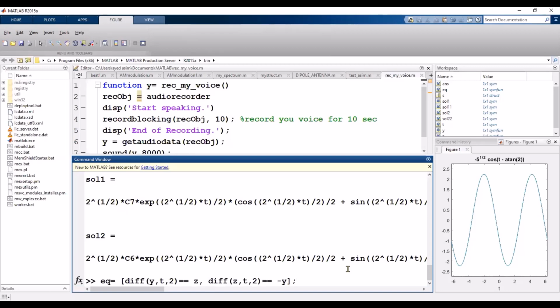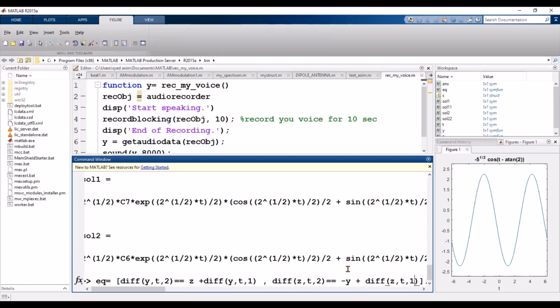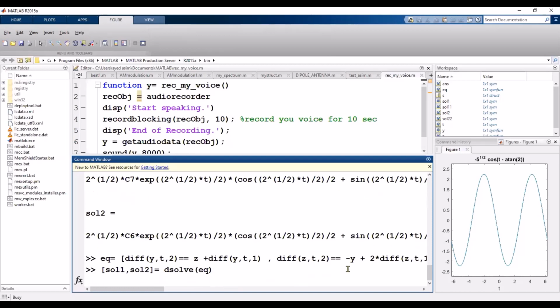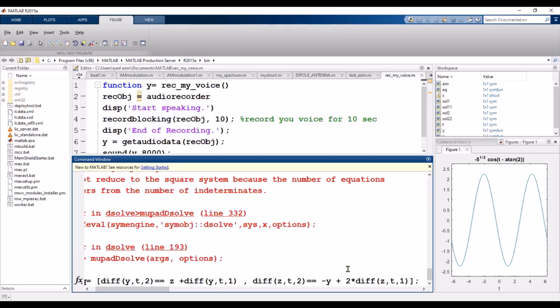Okay, if you have second derivative plus first derivative, simply DIFF, let's suppose y comma t and 1, and here we have a first derivative, DIFF z comma t comma 1, or we can multiply with 2. After defining this equation, simply press enter. Sorry, yeah, I think we don't need to.